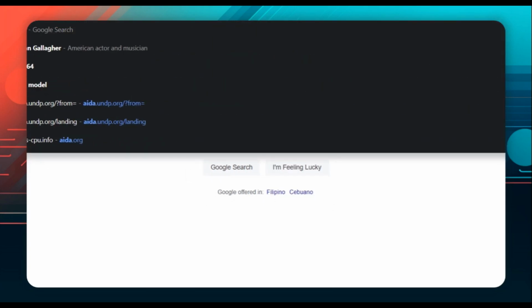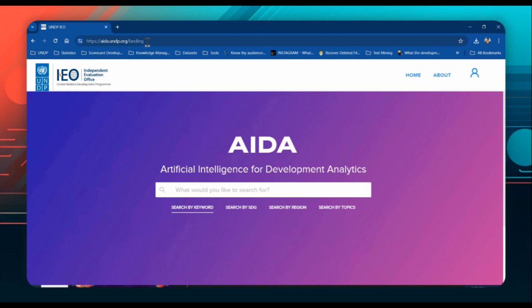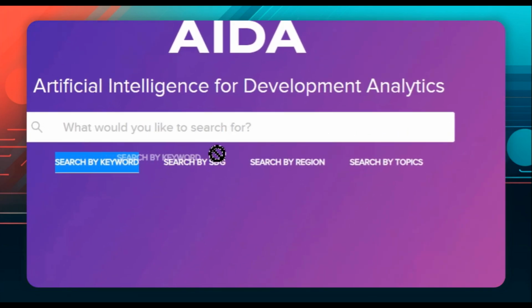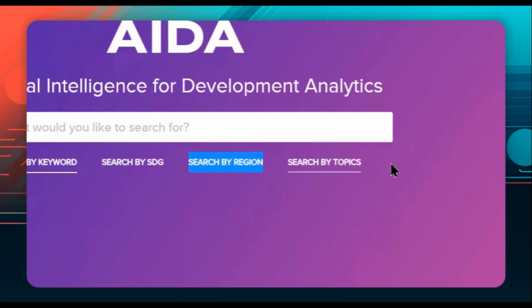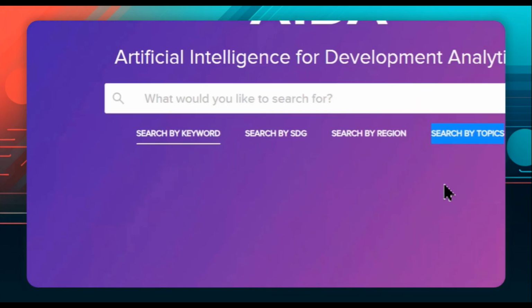Open ada.undp.org in your web browser. You can search by keyword, Sustainable Development Goal, or SDG, region, or topic. In this walkthrough, let's search by region.